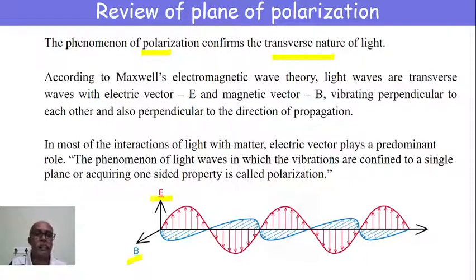The phenomenon in which the vibrations of light are restricted to a single plane is called polarization. Light is said to have vibrations in all possible directions. If by some means we restrict the vibrations to a single plane, then such light is called polarized light, and the phenomenon is called polarization of light.